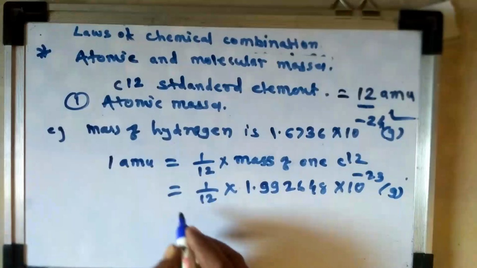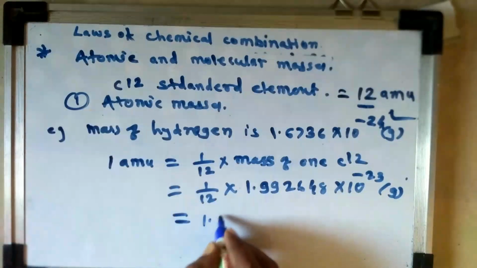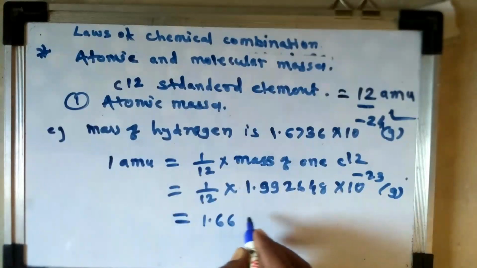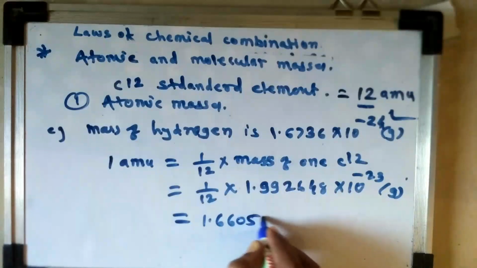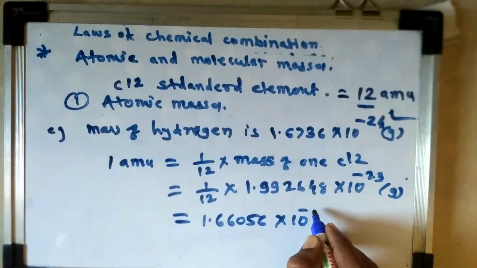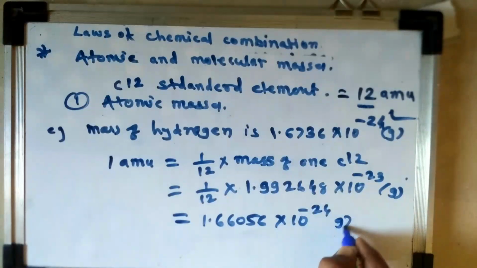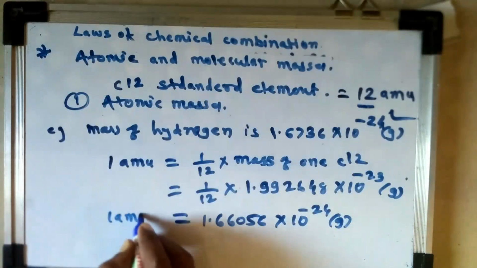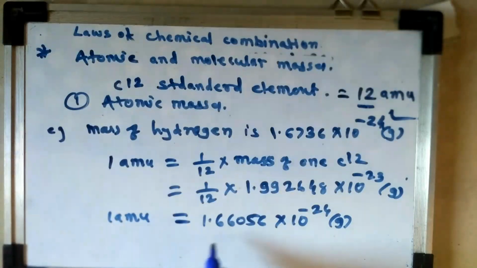Okay, and that is equal to 1.66056 into 10 raised to power minus 24 gram. That is 1 AMU. 1 AMU is equal to 1.66056 into 10 raised to minus 24.